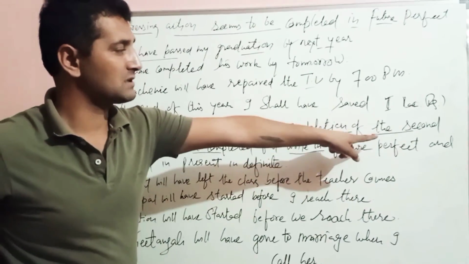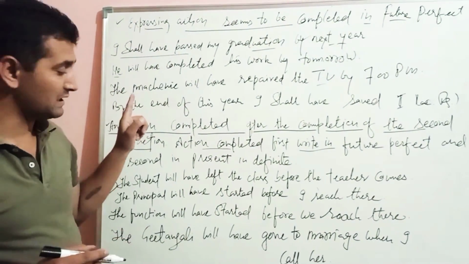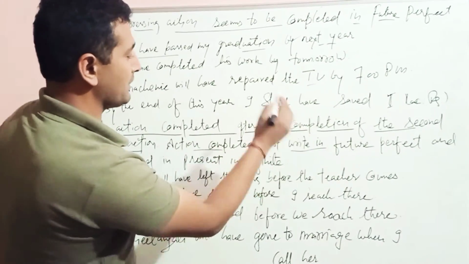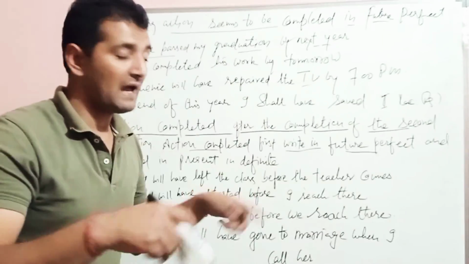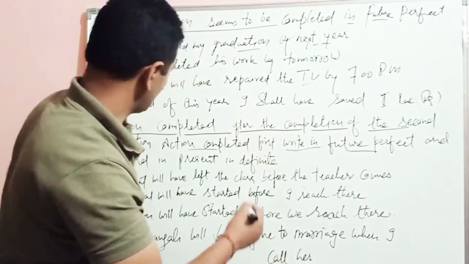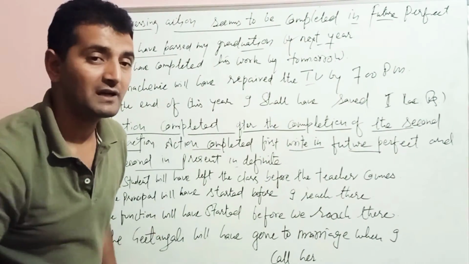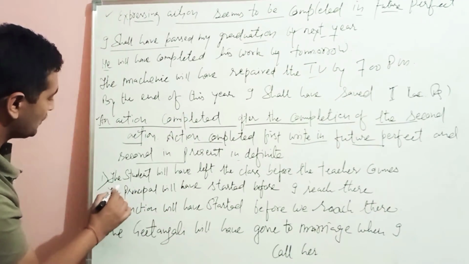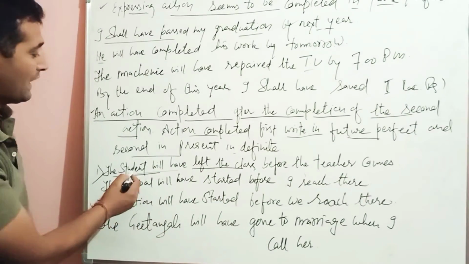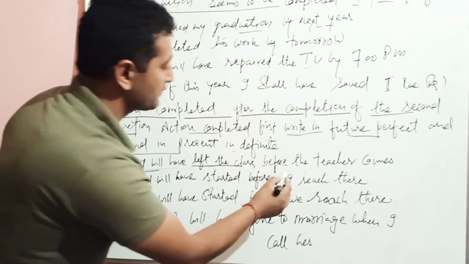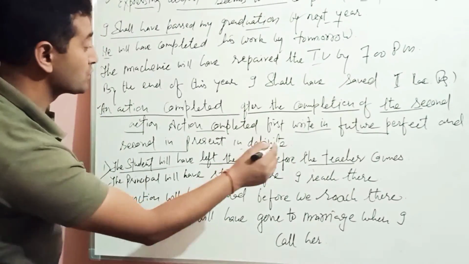मतलब दूसरा एक्शन खत्म होने के बाद ही पहला पूर्ण माना जाता है. So the action completed first is written in future perfect. मतलब future perfect का मतलब है you will use will have and shall have with them, and the rest, जो दूसरा एक्शन रहेगा उसको किस में लिखोगे आप? Present indefinite tense में. See here how. Okay, the student will have left the class, क्योंकि ये एक्शन पहले हुआ है. कब? Before the teacher comes, टीचर के आने से पहले छोड़ चुके होंगे, right?